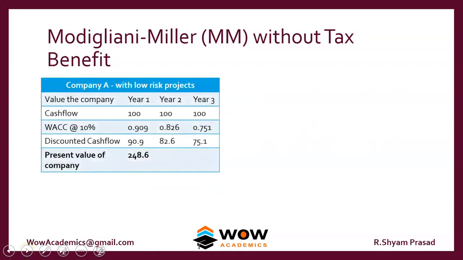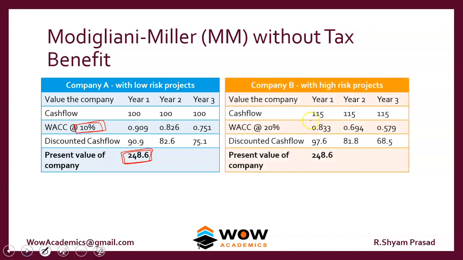We can have this table to explain it better. Assume there's a company that takes a particular amount of risk. For that risk, the weighted average cost of capital comes to 10%. So this company takes a moderate risk and their discount factor, or WACC, is 10%. So this is the value of the company. The same company wants to take a higher risk, and what happens is they create something like this. The company wants to take more risk, so every year they are going to get an additional 15 rupees when compared to the last project.